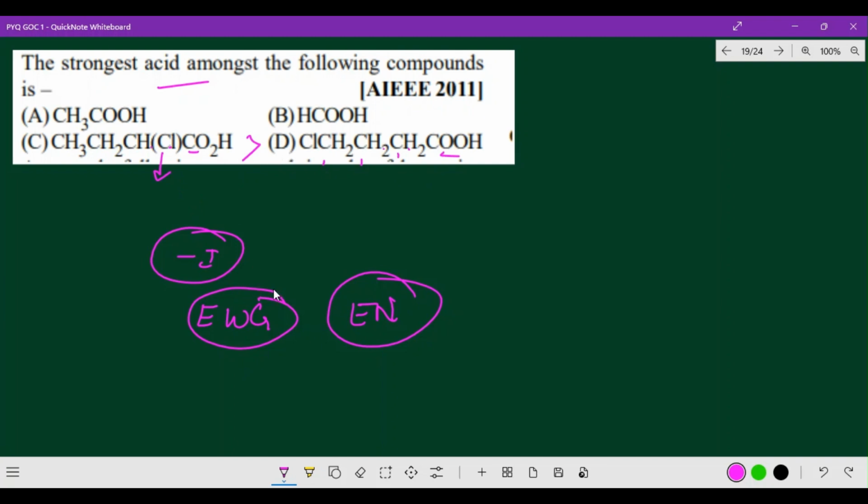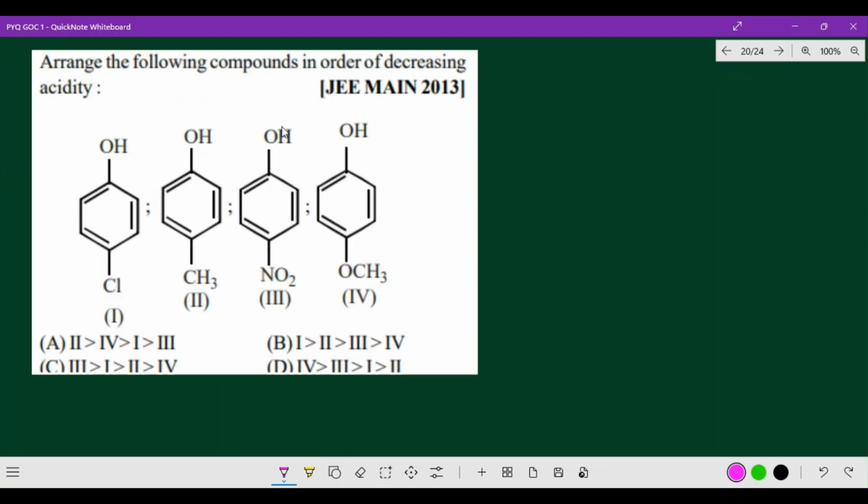So here, the electronegative atom is present in that. So we are giving that priority order for the strongest acid. Of course, formic acid is a strong acid, I agree. But according to this option, this alpha chloro acid will be stronger than among these three, right? So which is the correct option? Option C is the correct option. Hope you got the clarity about this question. Come on, let us go for the next question.